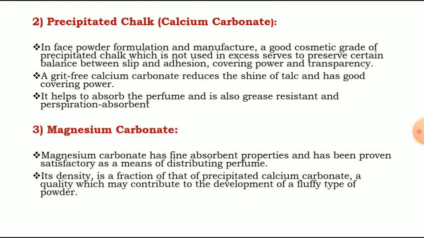Its density is a fraction of that of precipitated calcium carbonate, a quality which may contribute to the development of a fluffy type of powder. That means when we mix magnesium carbonate, it develops a fluffy type of powder.